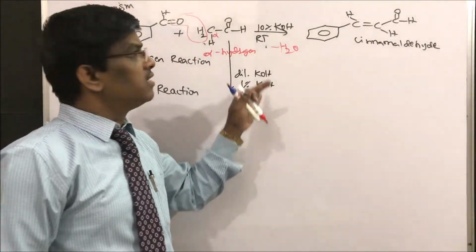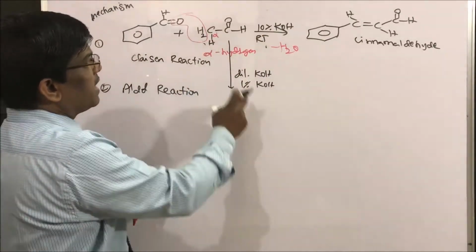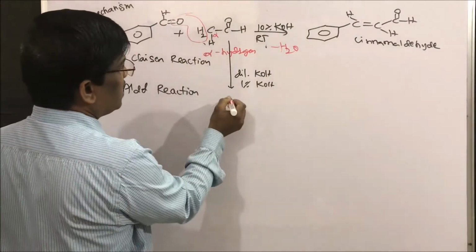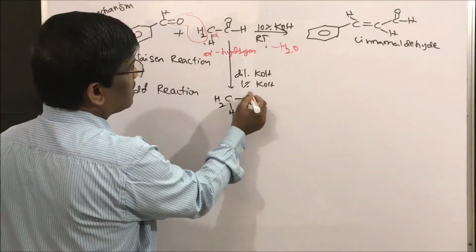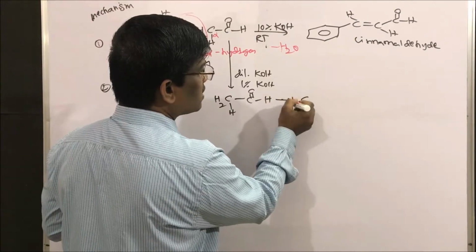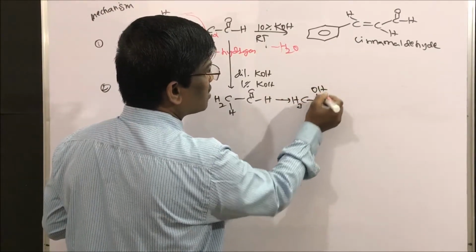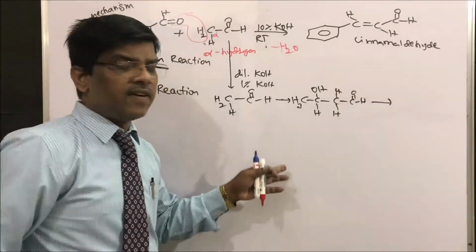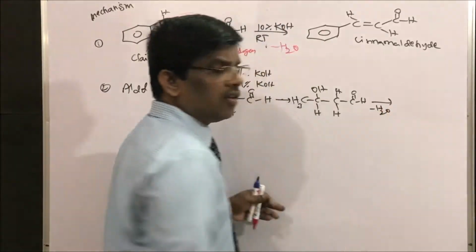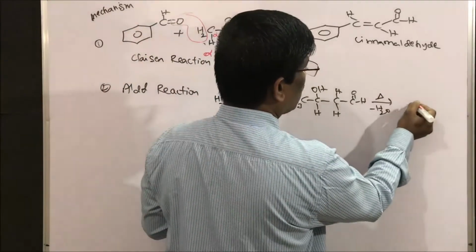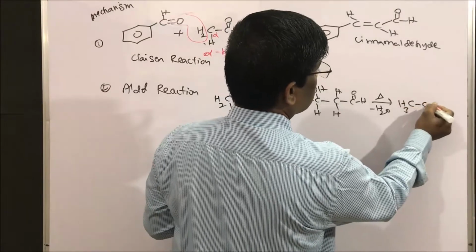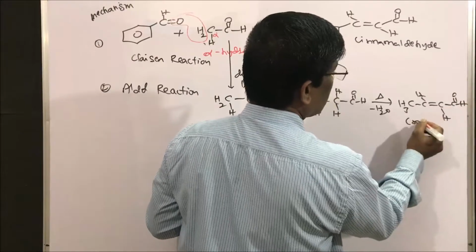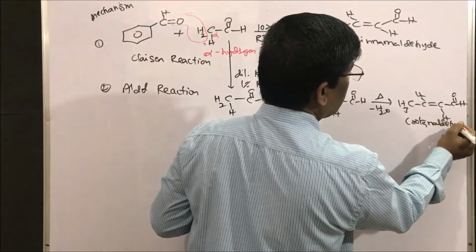Even with 1% KOH, under these basic conditions, it may undergo self-condensation of the CH2 component to give the aldol product, with hydroxy and hydrogens. With further dehydration, if you heat, it may give crotonaldehyde, C double bond C. This is crotonaldehyde.